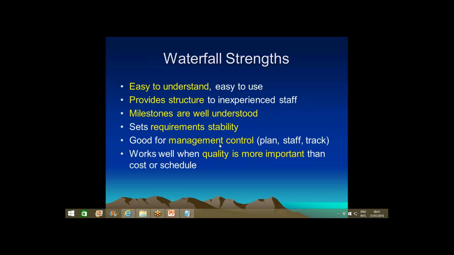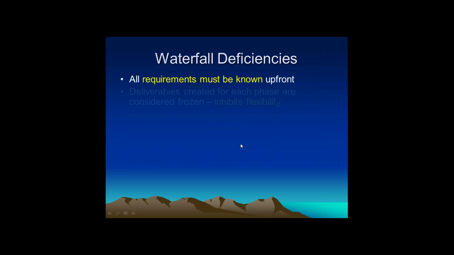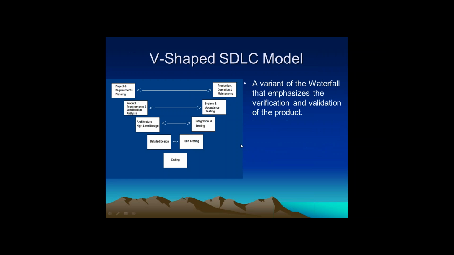So now tell me what kind of projects are well suited for the waterfall model.